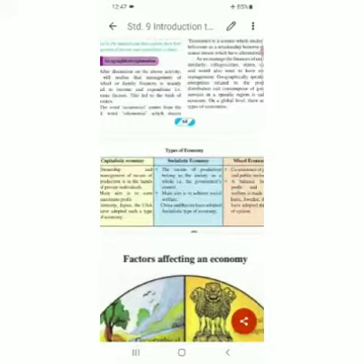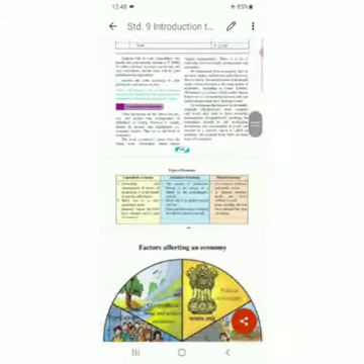Second point, in capitalistic economy, the main aim is to earn maximum profit. In socialistic, the main aim is to achieve social welfare, and in mixed, a balance between profit and social welfare is made.